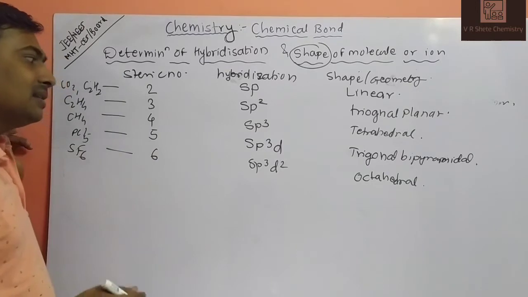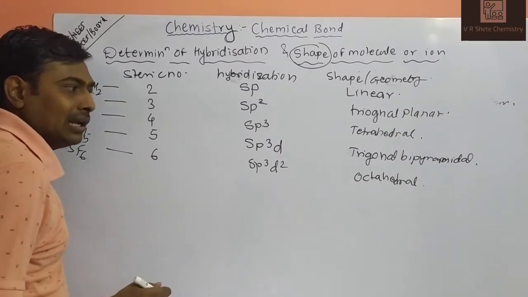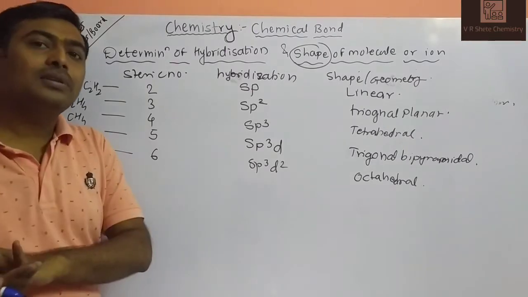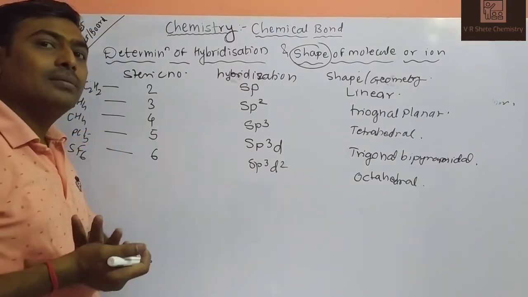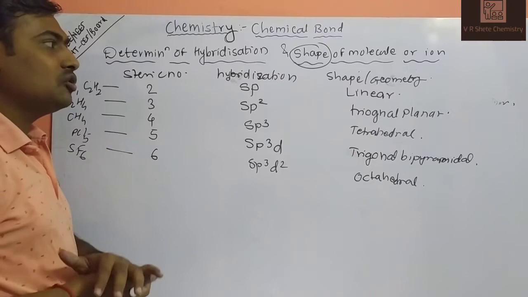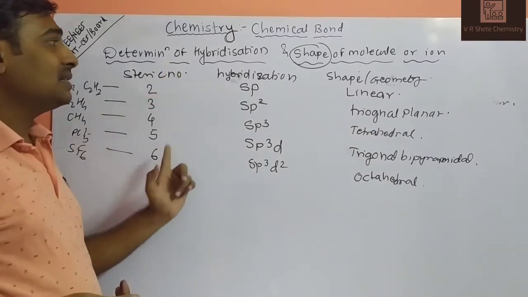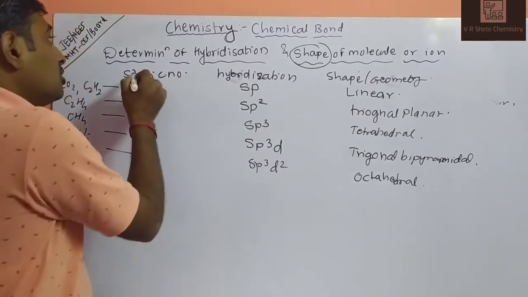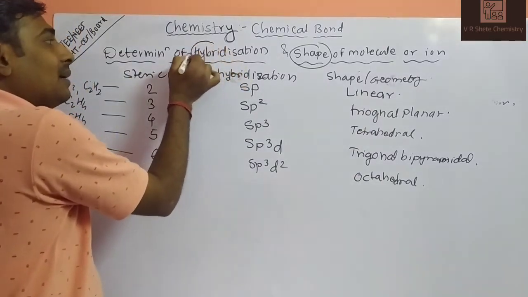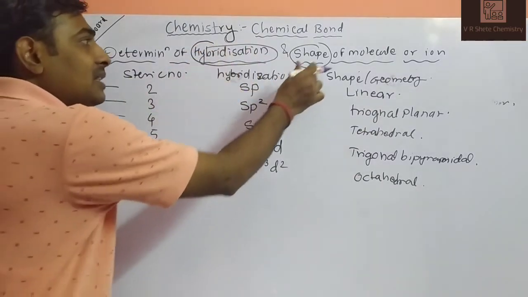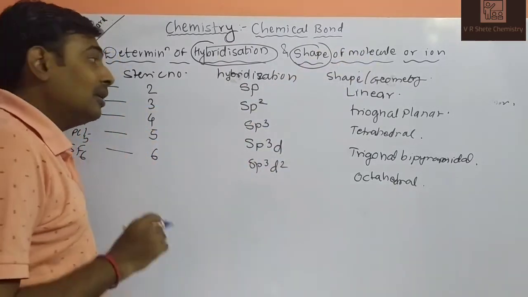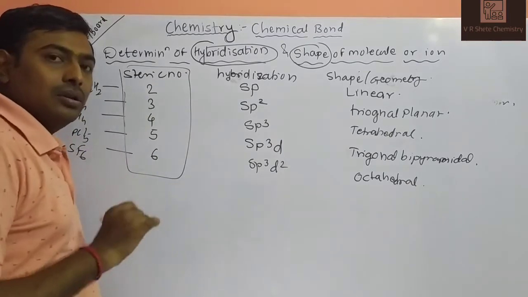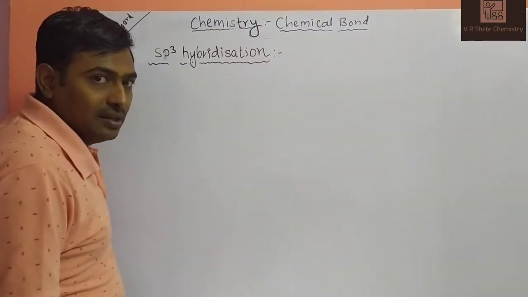One more, that is sp3d3. At that time a pentagonal bipyramidal system will be there. So as the steric number changes, hybridization also changes, and geometry or shape also changes. So how are we determining the hybridization? We are determining the shape of the molecule of a central atom with the help of the steric number formula. The next one, types of hybridization.